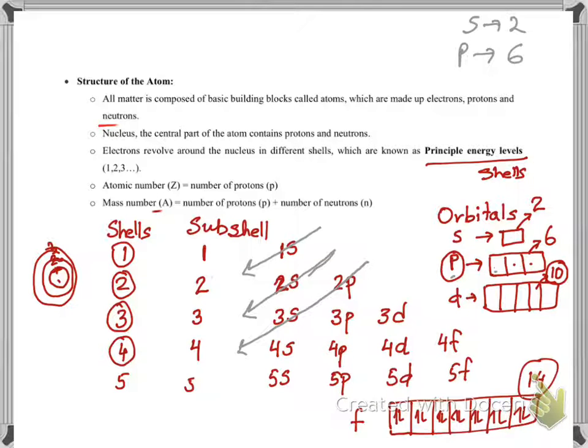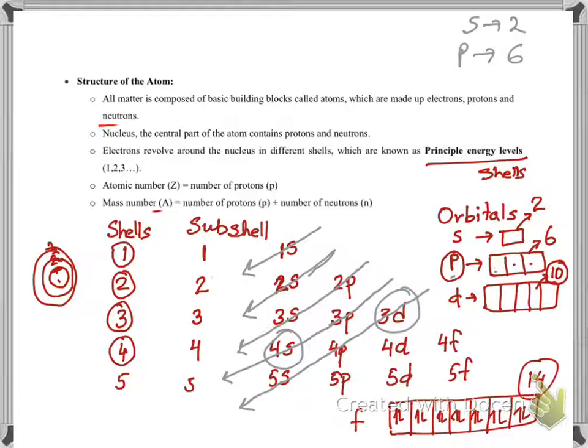Once 3s is full, you go to 3p, and after 3p you go to 4s. Once 4s is full, then you go to 3d, then 4p, and 5s. That means we are filling 4s before 3d, even though 3 means the third energy level and 4 means the fourth energy level. Why is that? Because 3d has a little higher energy than 4s. And again, why is that?